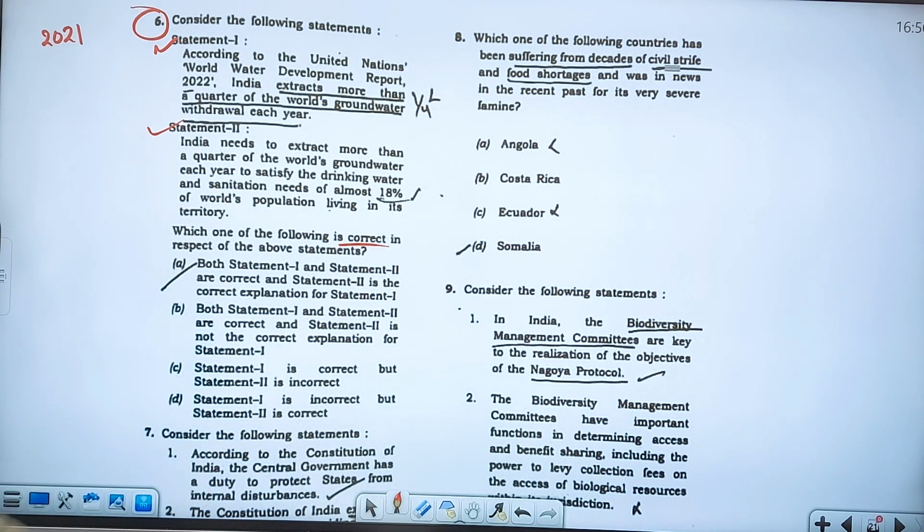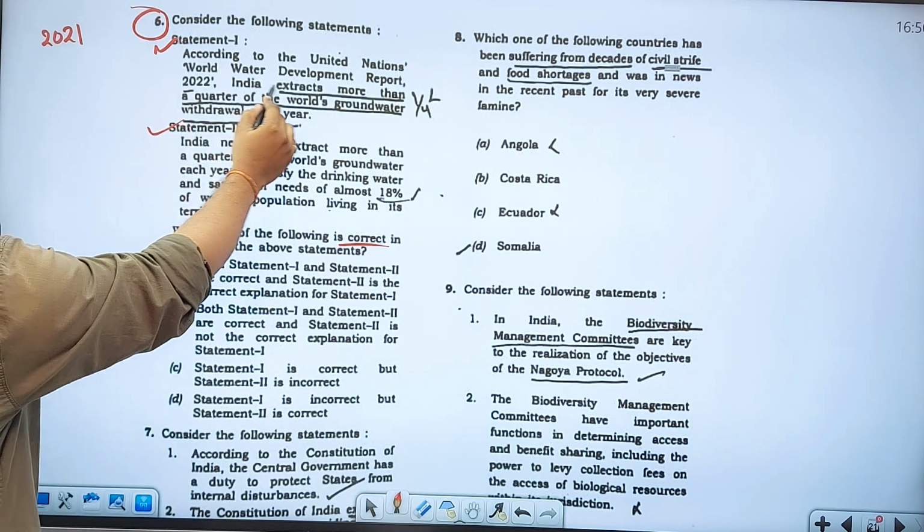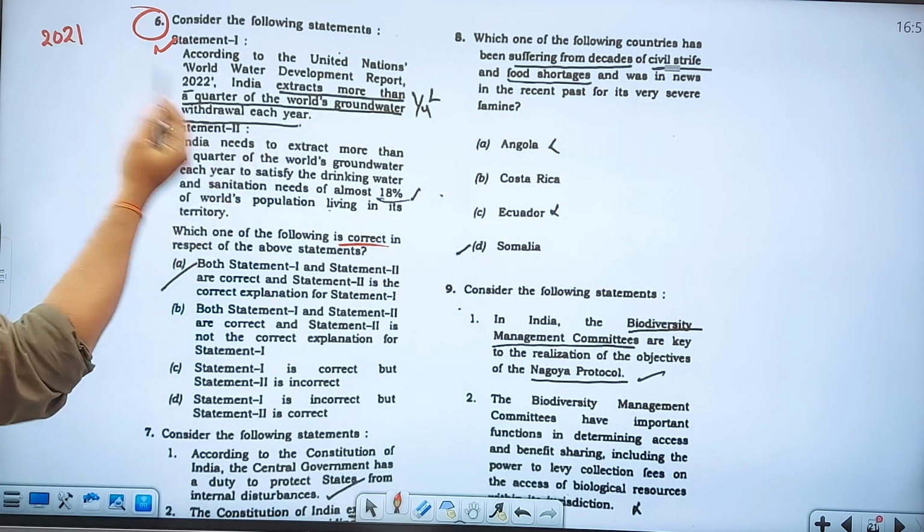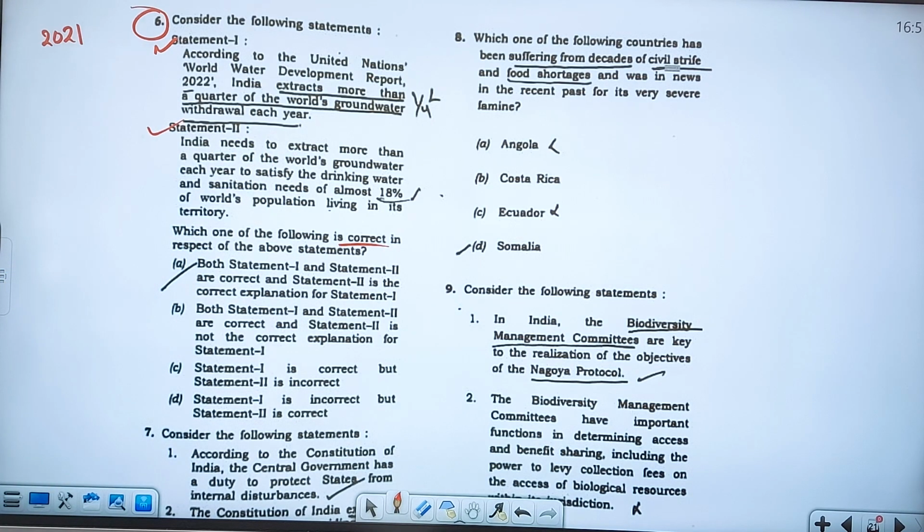Statement 1, according to the United Nations World Water Development Report 2022, India extracts more than a quarter of the world's groundwater withdrawal each year.